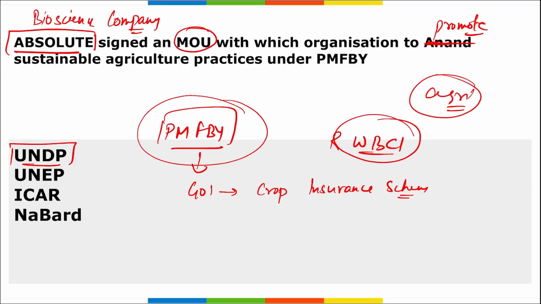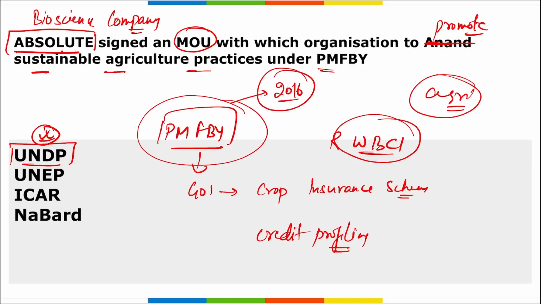So recently the United Nations Development Program signed an MOU with Absolute, and this was to promote sustainable agriculture practices under Pradhan Mantri Fasal Bima Yojana. This will also promote credit profiling for the farmers, agriculture entrepreneurs, FPOs, right? And apart from this, this Pradhan Mantri Fasal Bima Yojana was launched in the year 2016, and it offers risk protection to the farmers by providing them financial support through insurance.